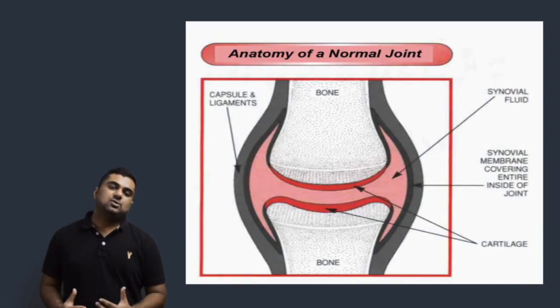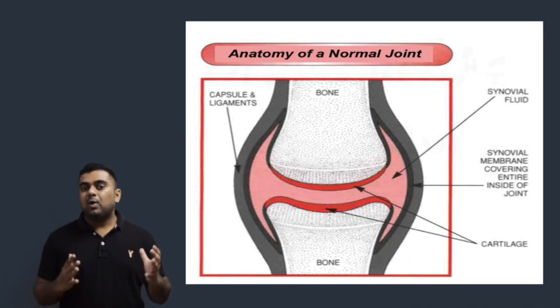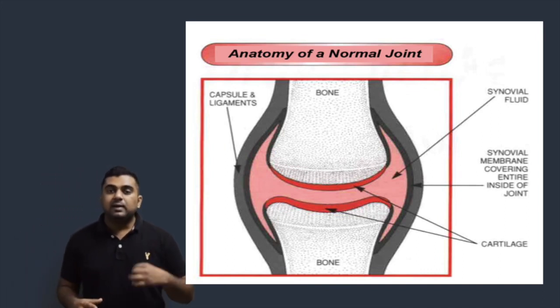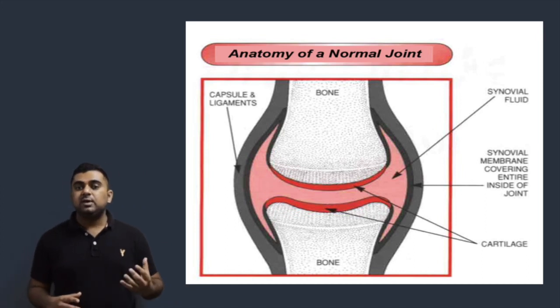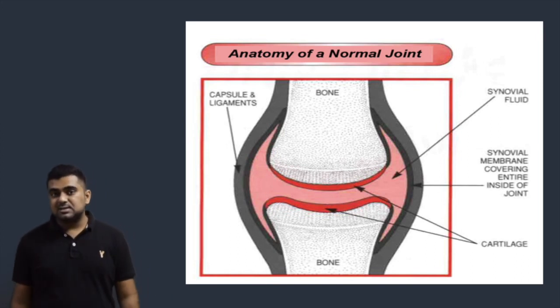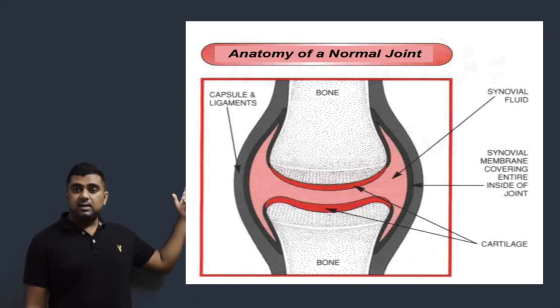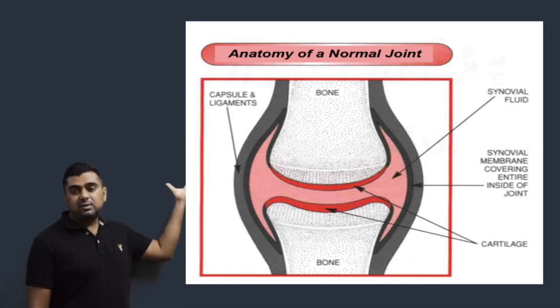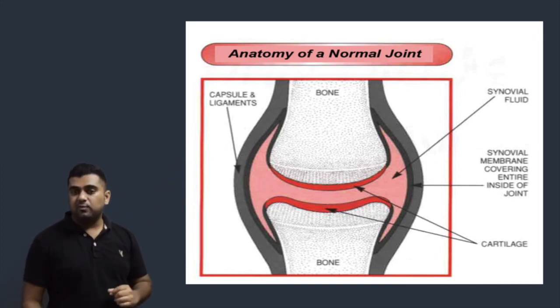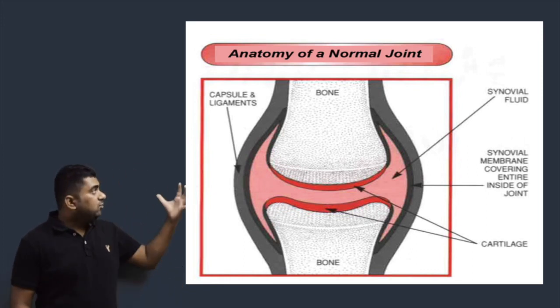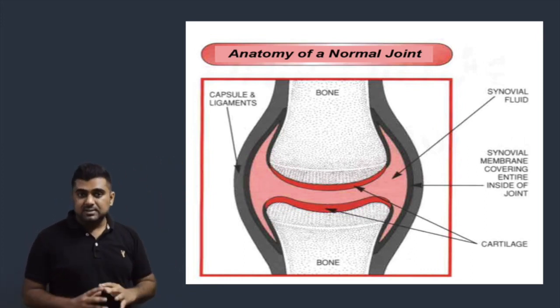Now coming to the pathophysiology, we all know that rheumatoid arthritis specifically targets the synovial joints. To understand the pathophysiology, first we need to look at the basic anatomy of a synovial joint. Here in the diagram you can see that there are two bones covered by cartilages, and the entire space between the bones is encircled by the synovial membrane. The synovial membrane is protected by the fibrous capsule.